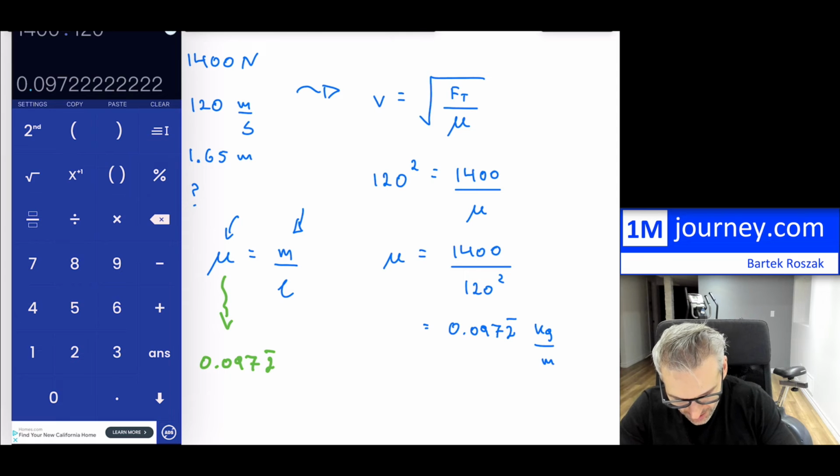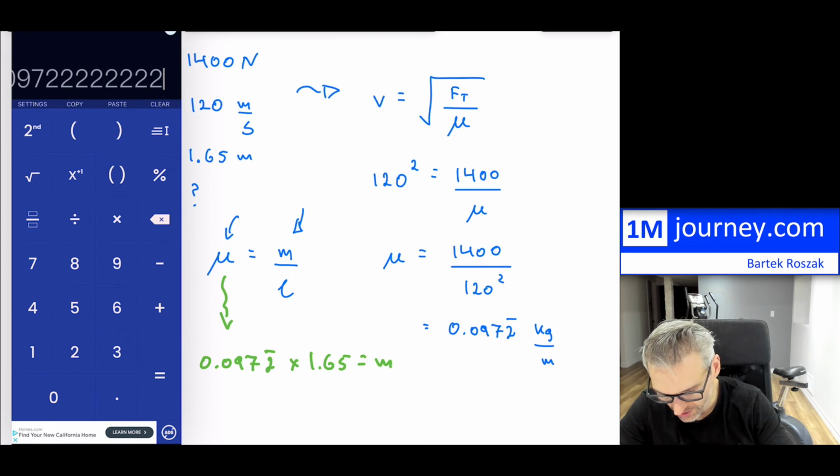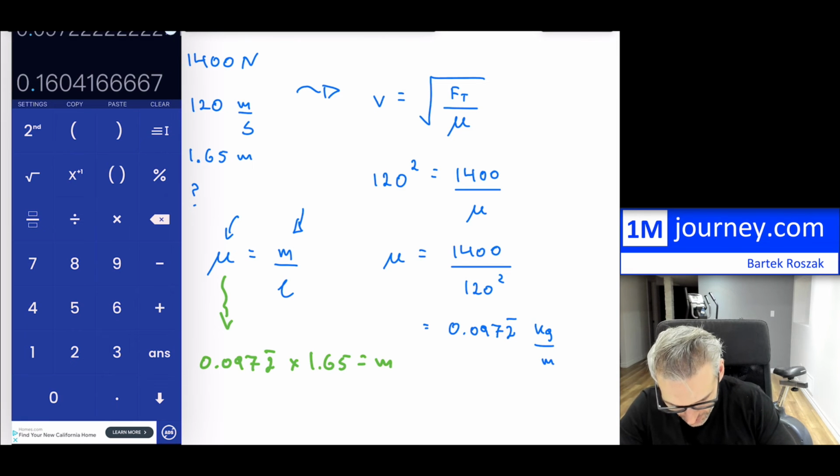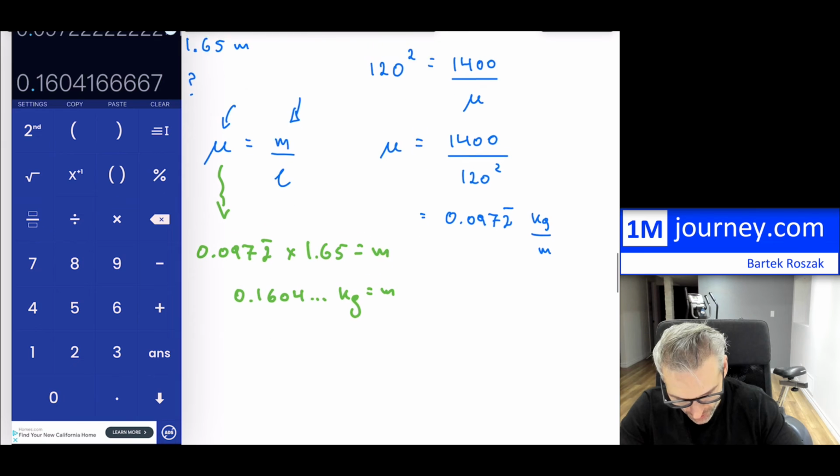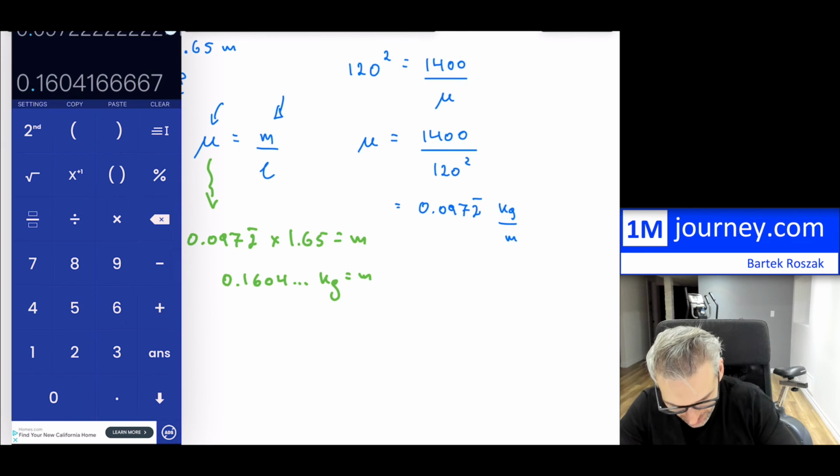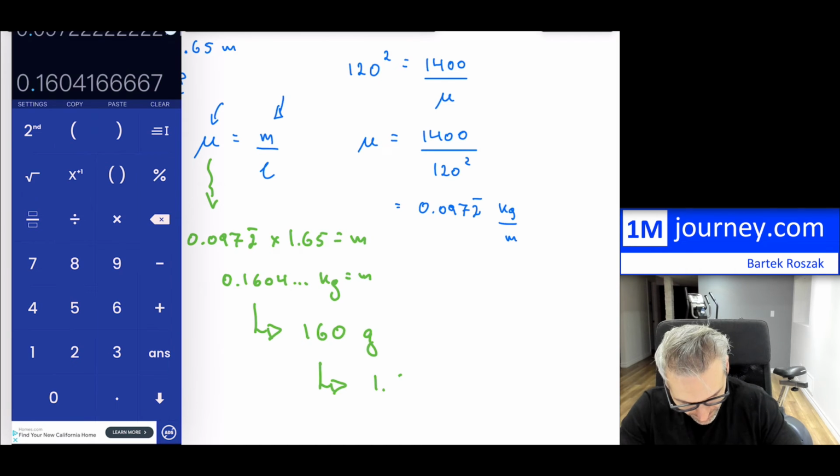I have L, so now if I multiply both sides by L, so 1.65, that's going to give me the mass. So let me take the answer, multiply it by 1.65, and this is going to be 0.1604, etc. But this is kilograms. So if you want it in grams, which the question asks us for, this is going to be just 160 grams. Now, if you want to put it in 3 significant figures, you will have to put it in scientific notation in here.